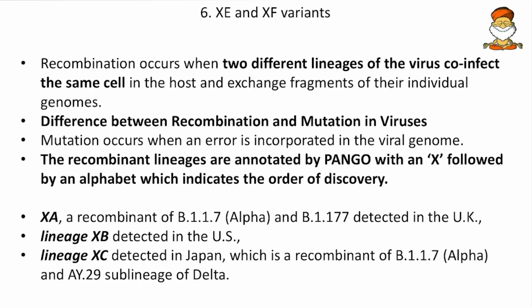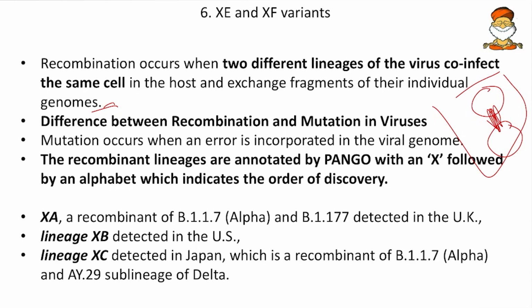Then the XE and XF variants of COVID-19. Recombinations occur when two different lineages of virus co-infect the same cell in the host and exchange fragments of their individual genomes. So XE and XF, we got to know, are recombinant variants. How do these recombinant variants emerge? Say for example, two variants are simultaneously infecting a person, say Delta and Omicron infecting the same person at a time. They exchange their gene content and a mutation occurs. This is how the recombinant variant is born.